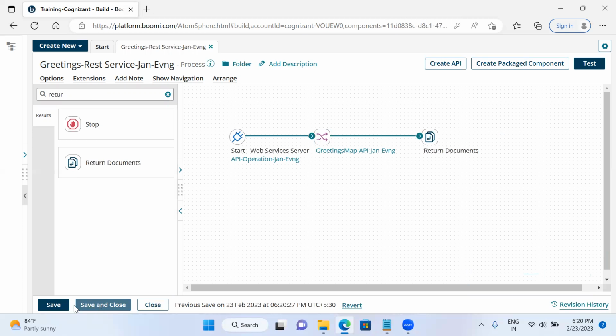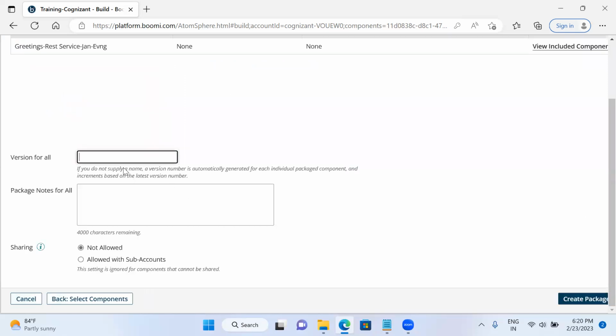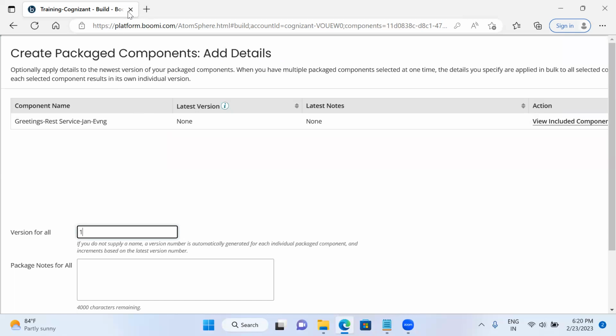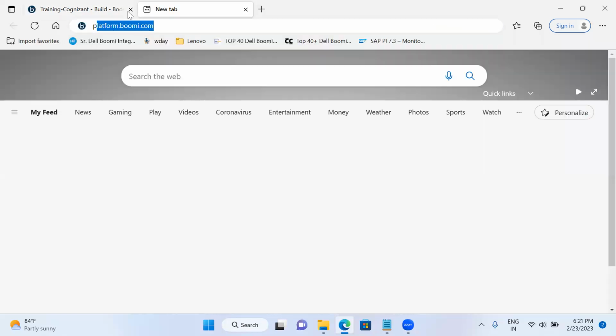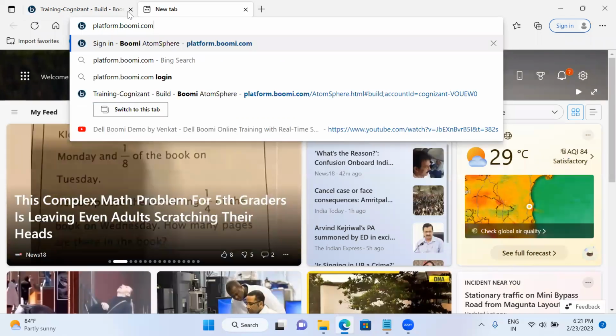So now I need to deploy this. So if I want to deploy this, I need to create the packaged component and I have to do the deployment process here. Okay, I will create the packaged component here. I will click on next. So here version 1. Before that, I'll go back to the process here. Whether I will check my atom is attached to the environment or not. Then I'll do the process here.